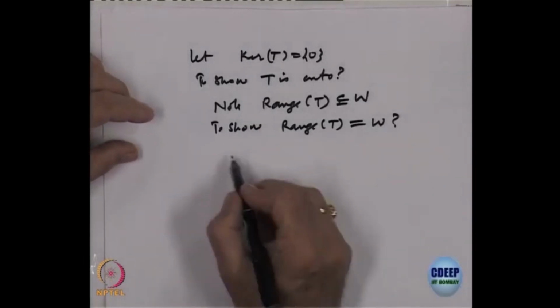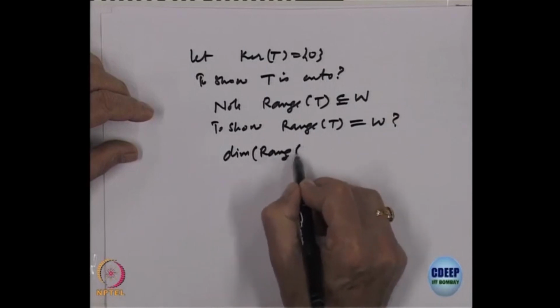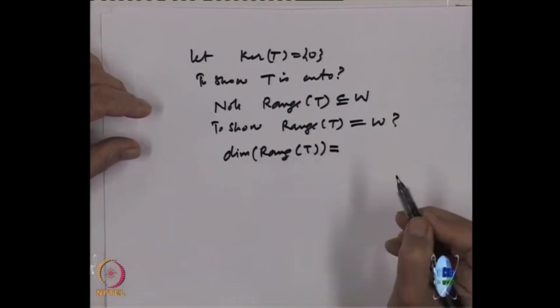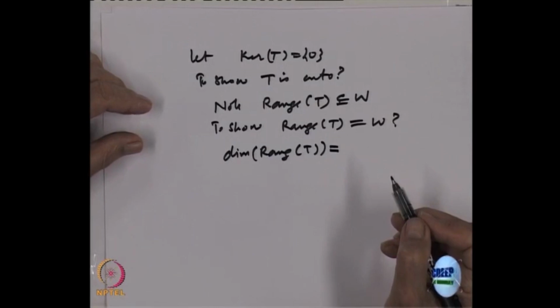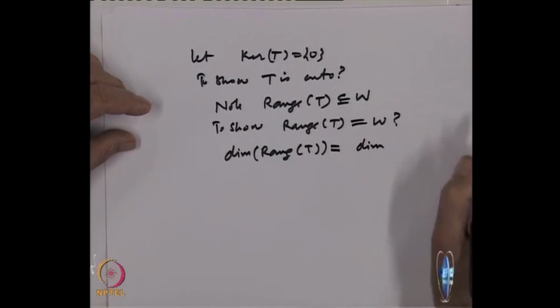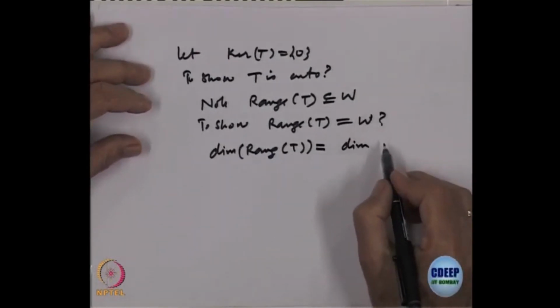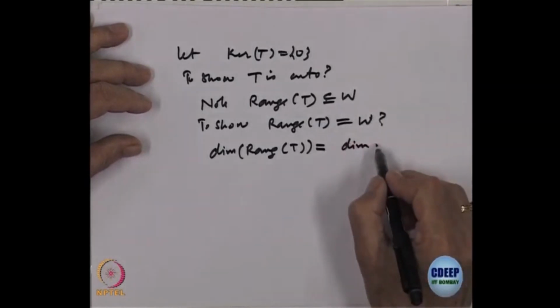Now, let us compare. What is the dimension of the range of T from the rank nullity theorem? The rank nullity theorem says the dimension of the range of T should be equal to, so what is the rank?